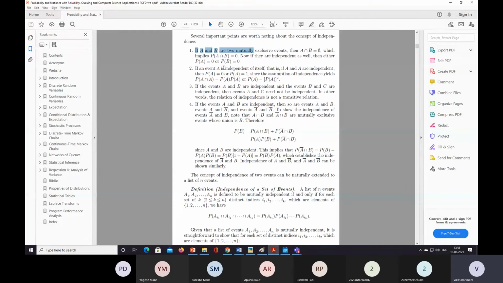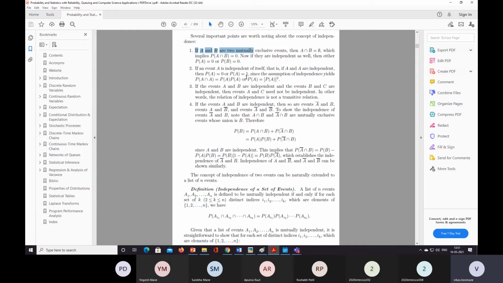Second point: if an event A is independent of itself, that is A and A are independent. Till now we have considered two different events that are independent from each other. If the event is independent of itself, then probability of A is equal to 0 or probability of A is equal to 1.